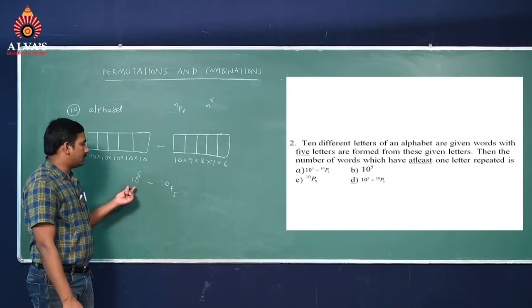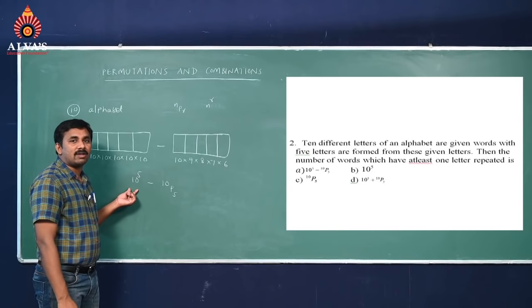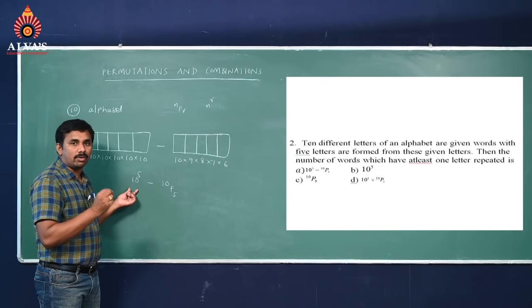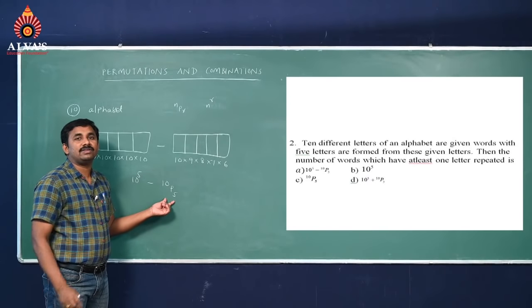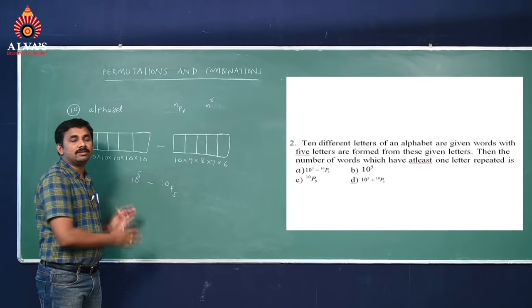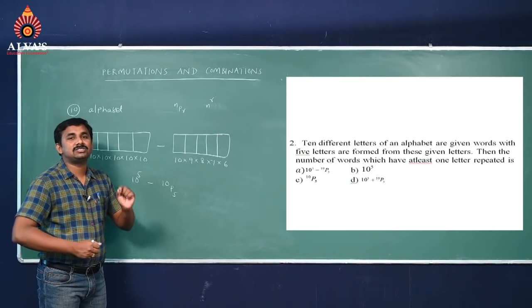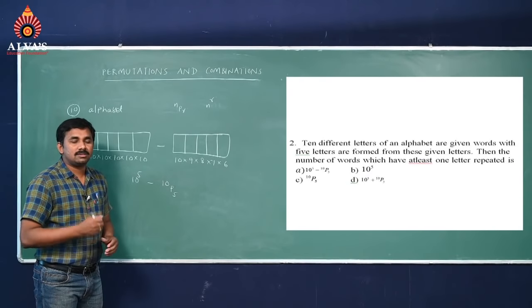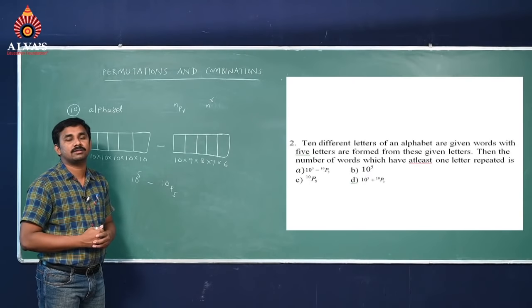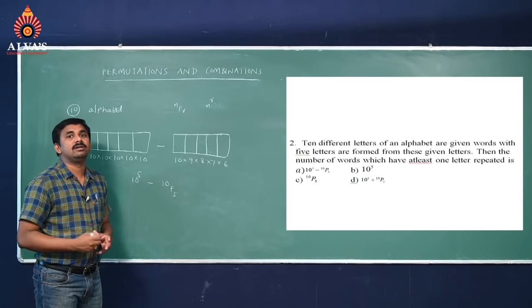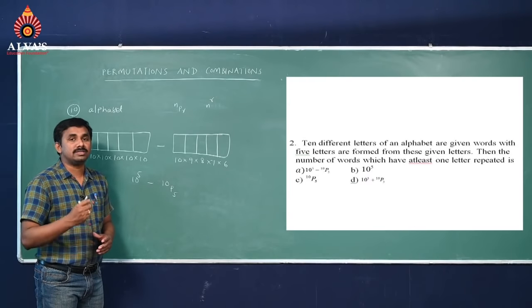So total 5 letter words is 10 power 5, and total 5 letter words without repetition is 10P5. Then we will get the at least one letter repeated case. This is one more important question. In previous years they asked many times with the words at least one. Try to solve a number of problems on this.